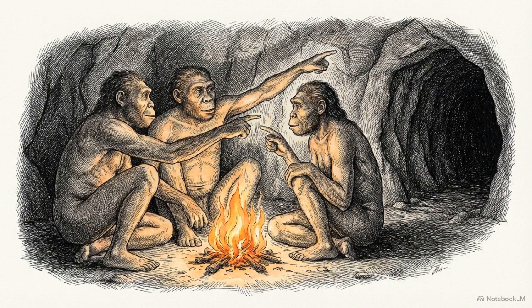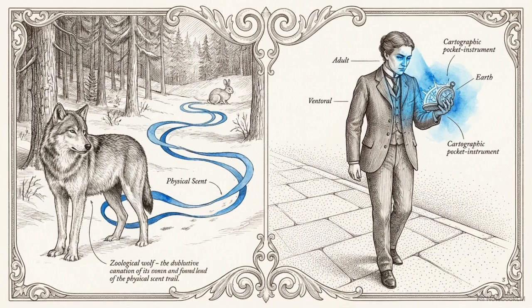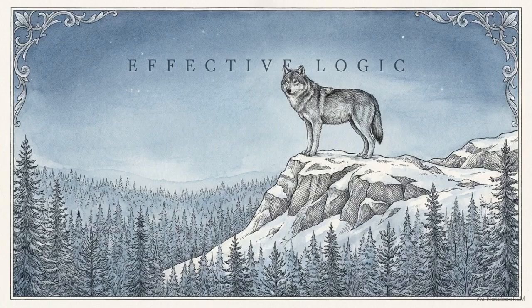One model of language evolution suggests that as cooperative attention increased in early humans, it may have provided the pressure for our pragmatics-heavy systems to develop more complex hierarchical organization. Evaluating the animal mind requires us to analyze its context-driven logic as an effective system for their specific needs, rather than a failure to reach our own.